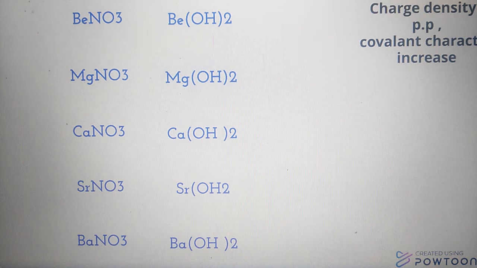When charge density increases, the polarizing power will also increase, and it will show more covalent character in a compound.